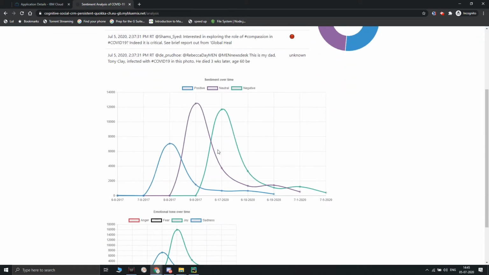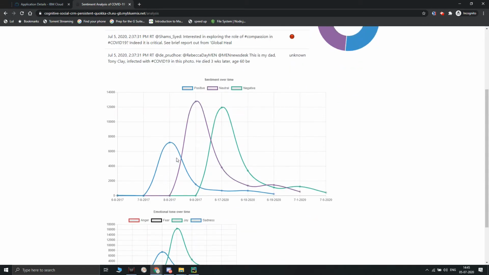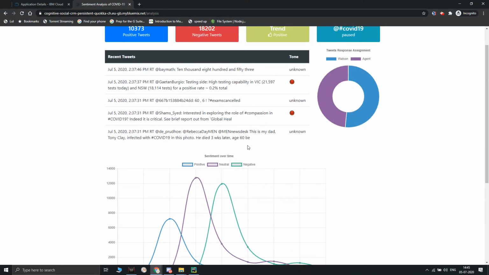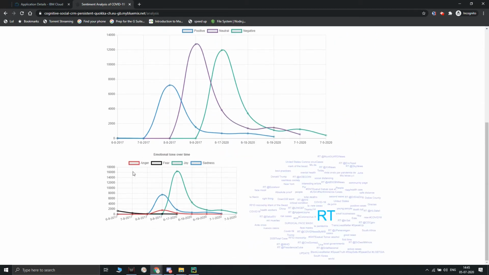You can see the graphs displayed over all the tweets. You can see neutral is highest, then negative, and then positive. The overall trend is positive because neutral and positive together are greater than negative. You can see the total anger, fear, joy, and sadness. Basically, more people are happy due to the lockdown.